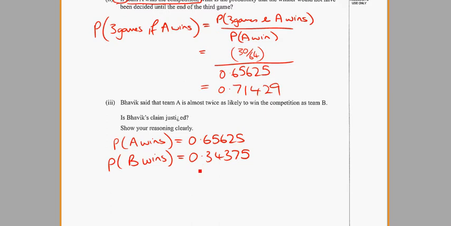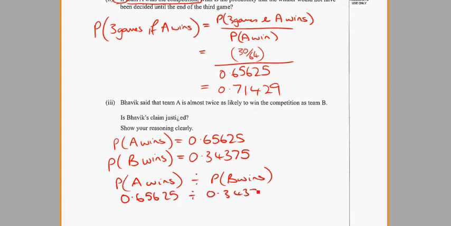So if we look at the relative risk here of A winning compared with B, probability A wins compared with the probability that B wins, and of course there are other ways you can do it. Equals 1.9. So almost twice as likely would be correct.